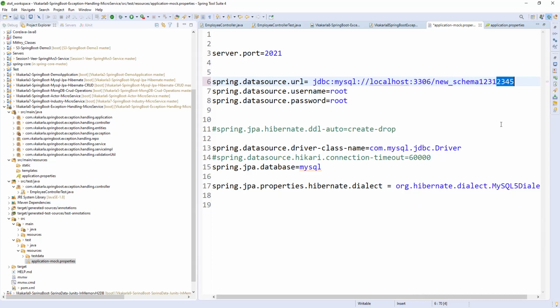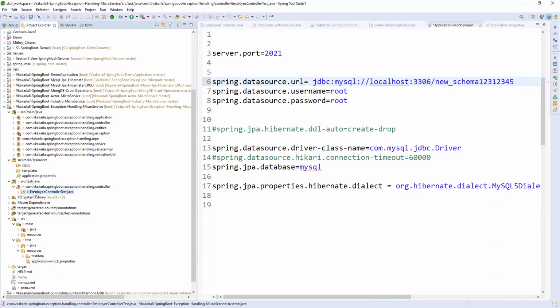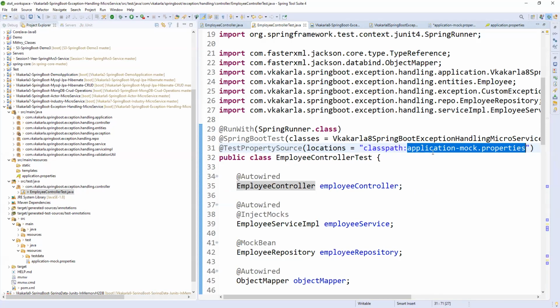Of course, we have live replicated data in these environments, so this data should not be affected by our test data. That is the reason I'm giving a dummy database. It is expecting a URL when we run the application, but we are not connecting to a database. That is the reason I'm giving application.mock.properties as the test property source. Whenever I run test classes, this is my source.